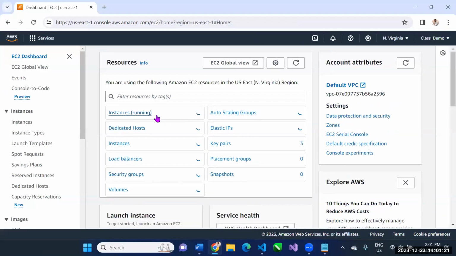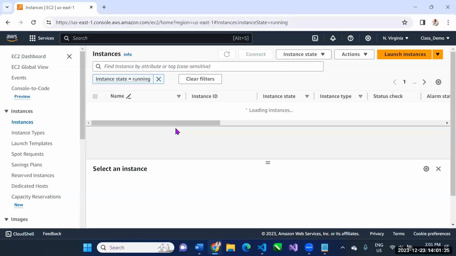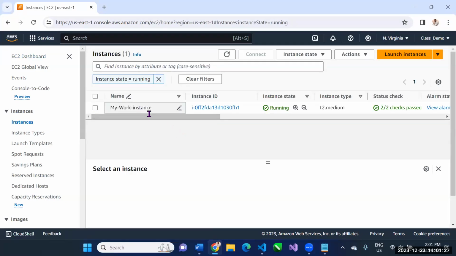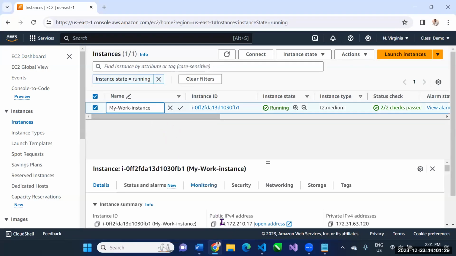Let me check my EC2 instance. There is one that is running. This is the one that I created. What is the IP address? The public IP address is this. That's what I wanted. So how come it's not working?